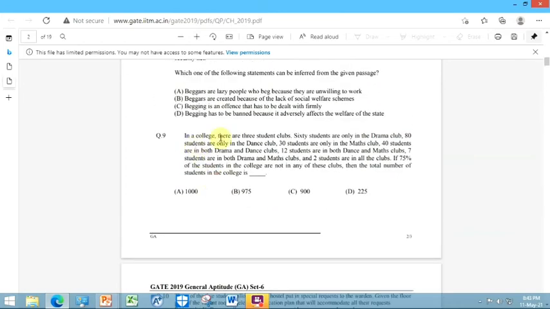Okay, next question. In a college there are 3 student clubs. 60 students are only in the drama club, 80 are only in the dance club, 30 are only in maths, 40 are in both drama and dance, 12 are in both dance and maths, 7 students are in both drama and maths, and 2 are in all clubs.